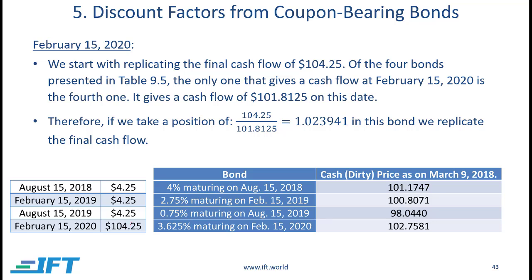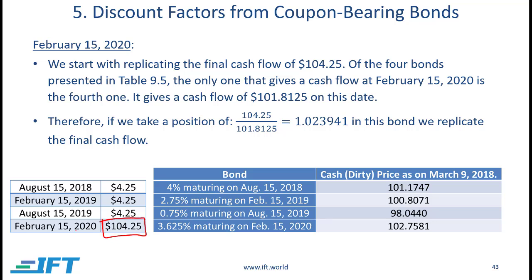Now let's start with the last cash flow. There is a point I want to emphasize here. When we were calculating the discount rates for each of these separate bonds, we started with the first year and then moved downwards to the longer periods. But when we check for an arbitrage opportunity, we're going to work backwards. We start with the last cash flow and then work inwards towards the most recent one. So now let's start with the last one.